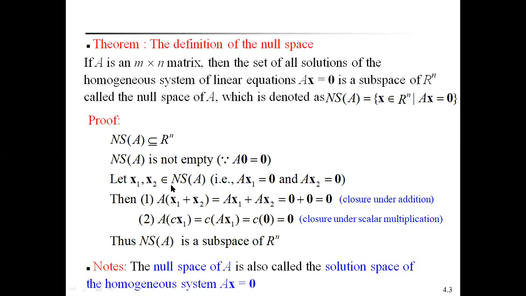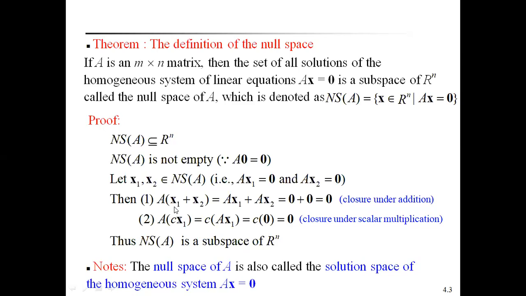Let x1, x2 belong to null space of A. By the definition of the null space of a matrix, therefore, taking the two elements x1, x2 belonging to null space of A, it implies Ax1 equal to 0 matrix and Ax2 equal to 0 matrix.